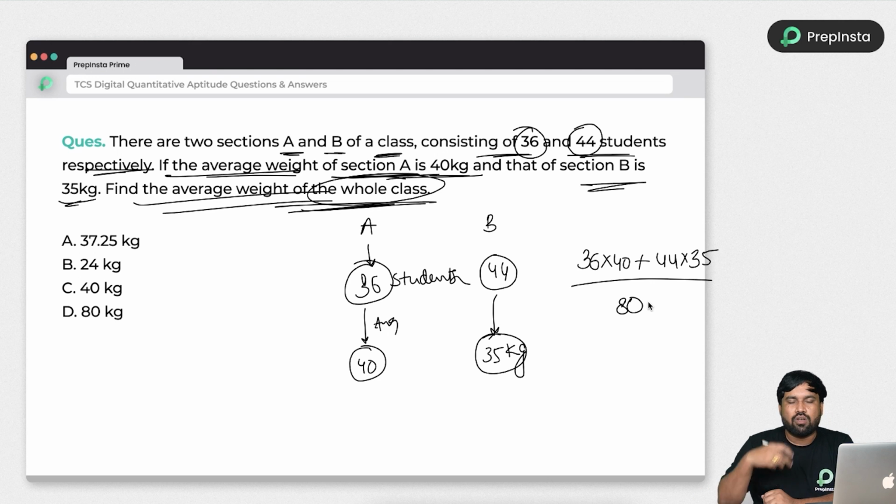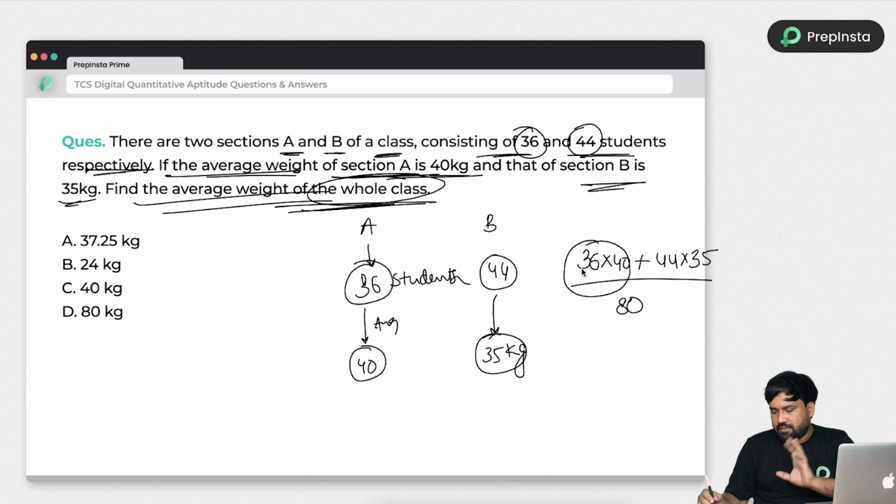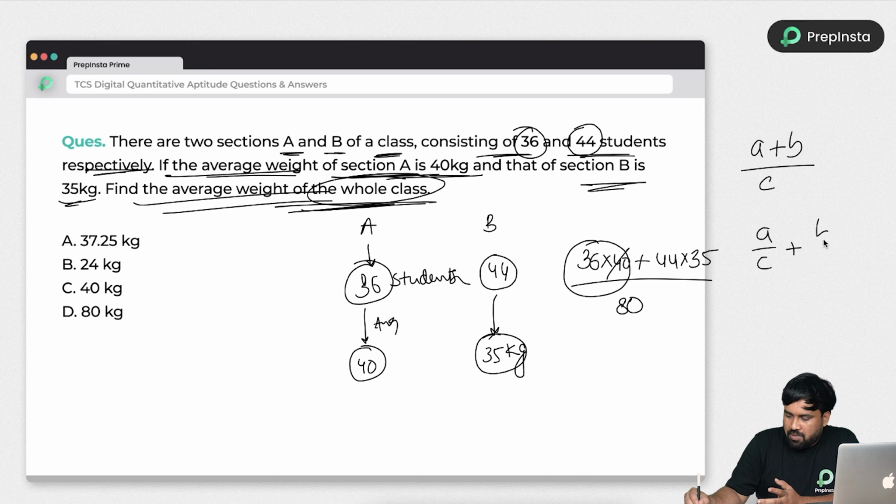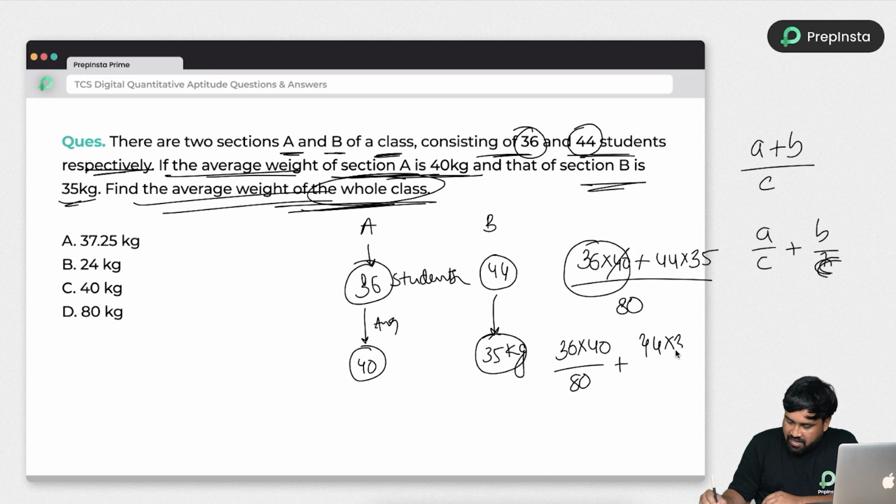So many people will use the calculator provided with TCS Digital, or sometimes they won't provide it, or if some glitch happens, it won't open, right? So even without using any calculator, we can do the problems within very less time. Just look here. If you have good knowledge, you can solve it very easily. Remember guys, this is an 80 multiple. See, A plus B by C is nothing but A by C plus B by C, right? So I can write this as 36 into 40 divided by 80 plus 44 into 35 divided by 80.